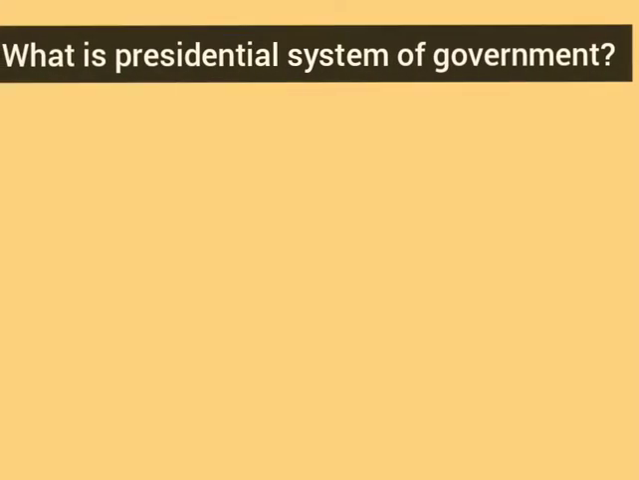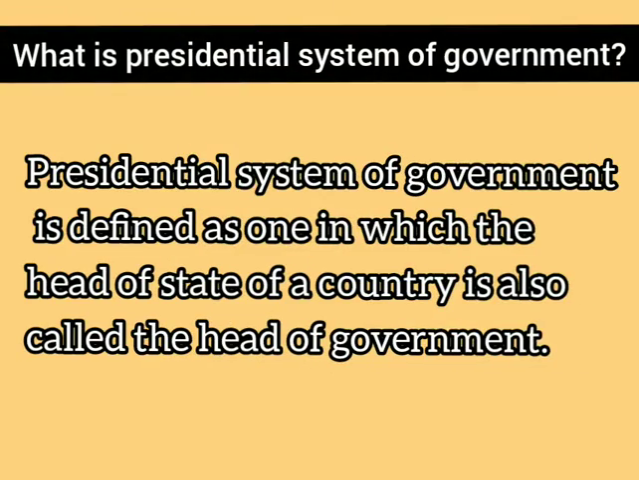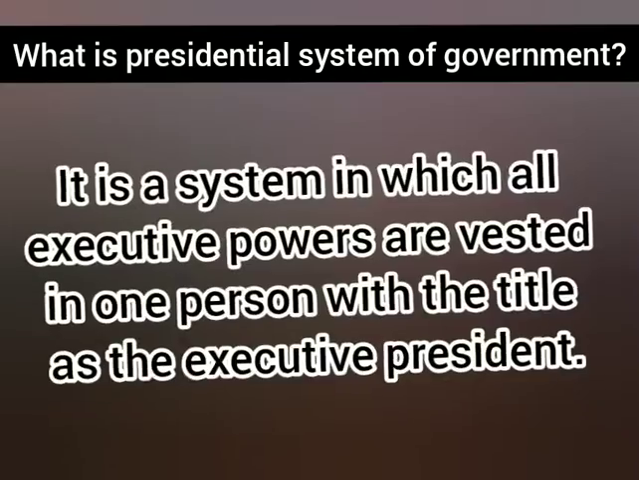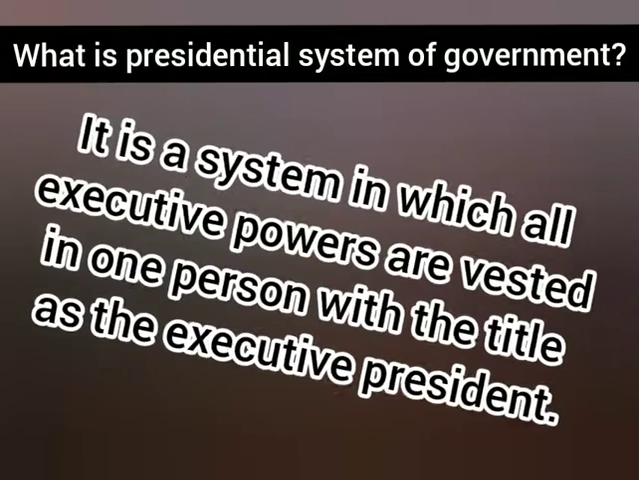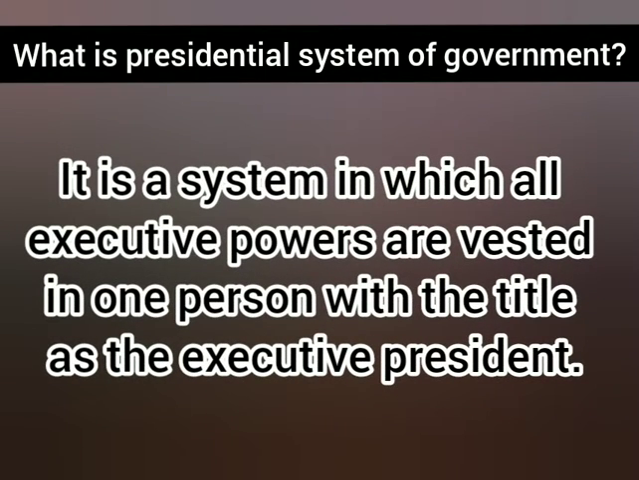What is presidential system of government? Presidential system of government is defined as one in which the head of state of a country is also called the head of government. Presidential system is a system in which all executive powers are vested in one person with the title of the executive president.